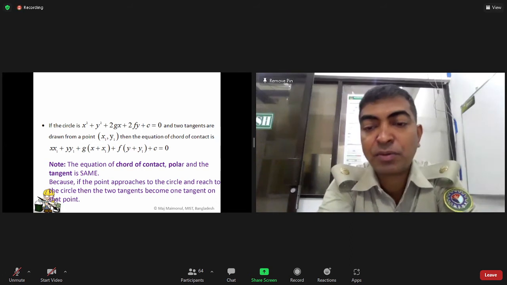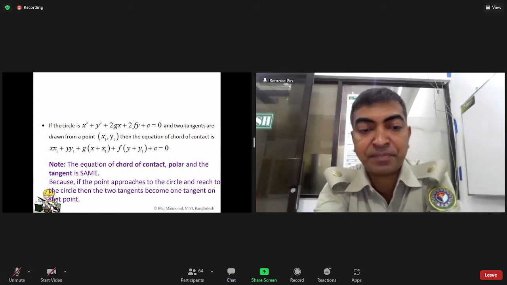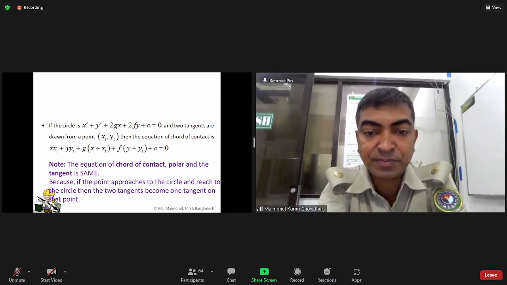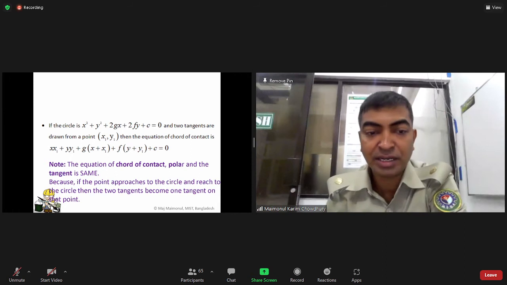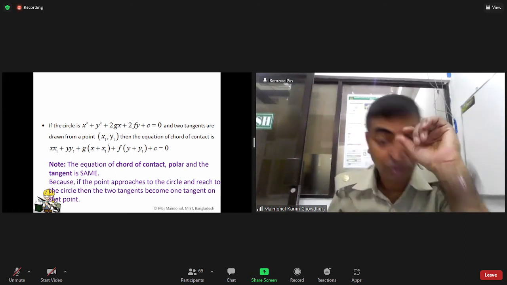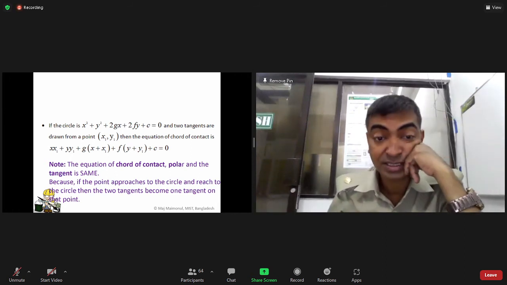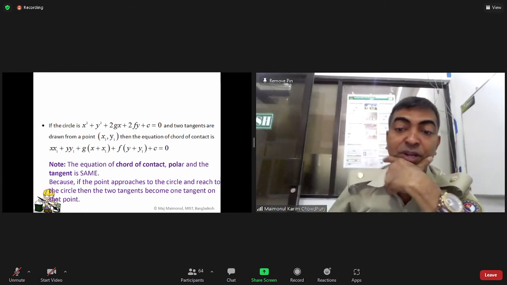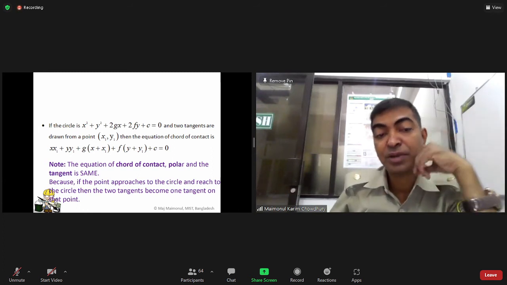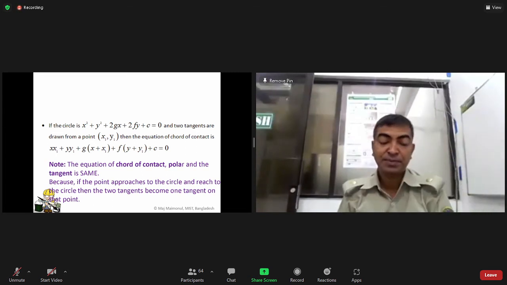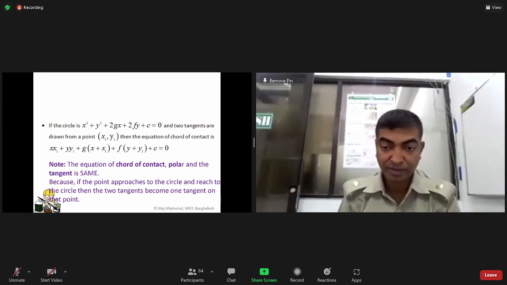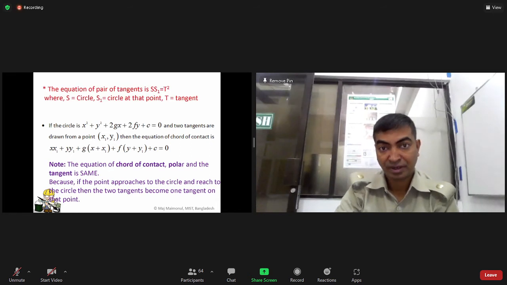The equation of the chord of contact, polar, and the tangent is the same. Again, this is very important. This will be discussed in the ellipse also. The equation of the chord of contact, polar, and the tangent is the same. Remember it. In the ellipse chapter, you will know it. Very important formula here.